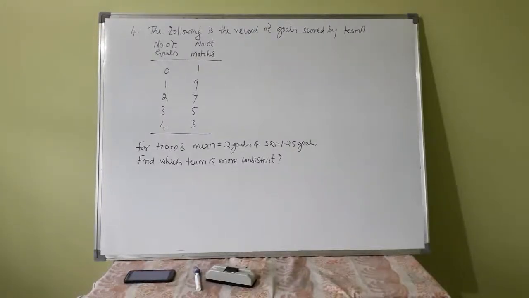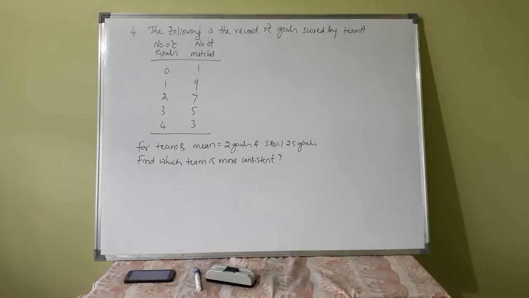Fourth one: the following is the record of goals scored by team A. So number of goals, number of matches. The meaning of the table is, in one match there were 0 goals, in 9 matches 1 goal, and in 7 matches 2 goals.